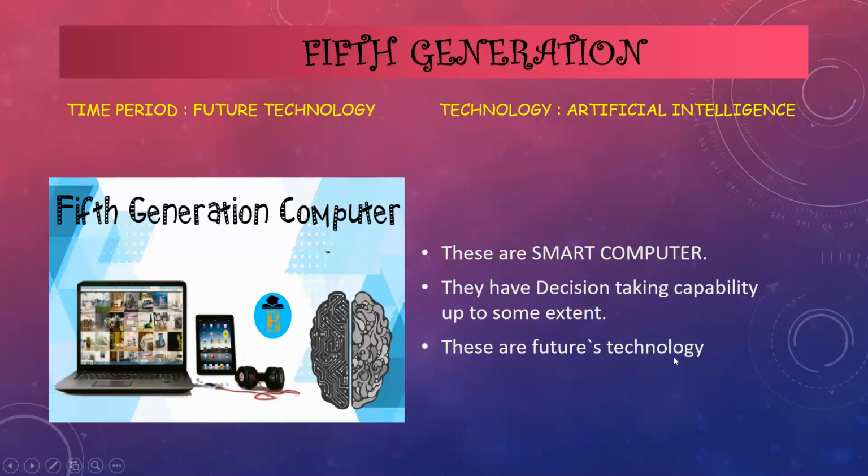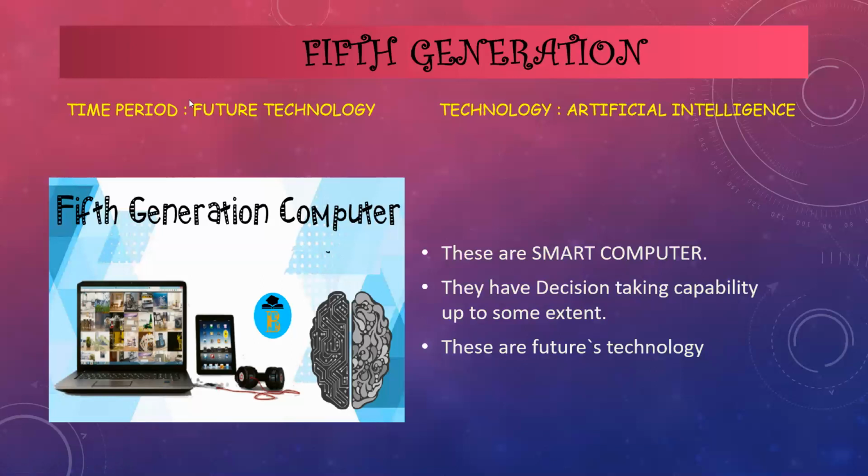Future technology. Okay, it's not so far. It will come very soon, this future technology, because the scientists have started working on it. The computer will listen to your instructions by voice only, and it will work like the smartphones. Touch screens are also starting to come in the market.